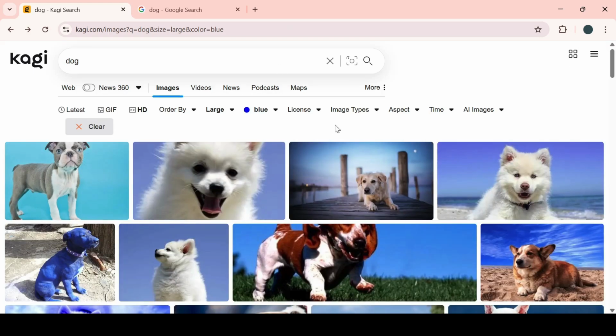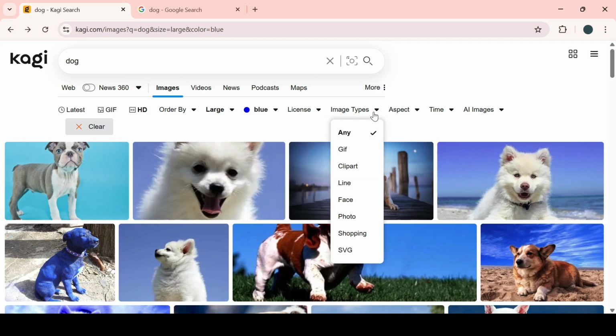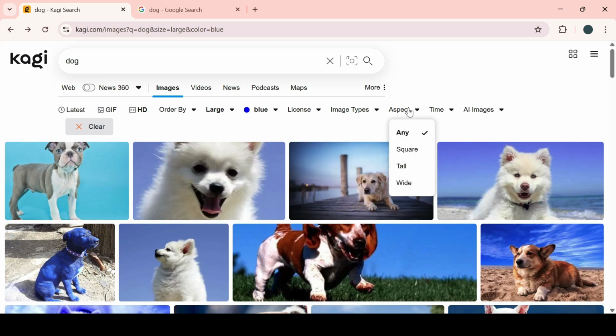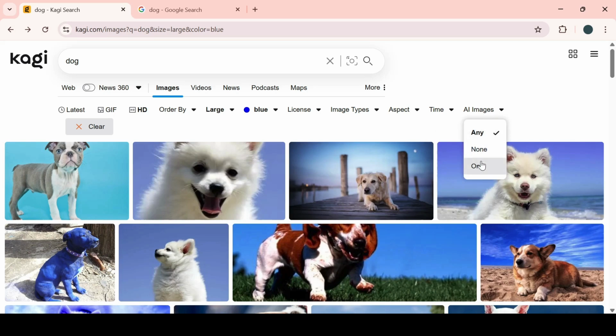Now license image, share image, and commercial, modifying. All these image types also: GIF, clip, line, face, photo, shopping, and aspect also. Square, tall, wide, whatever you like, and past day, week, month, year, AI image. Any, none, only.